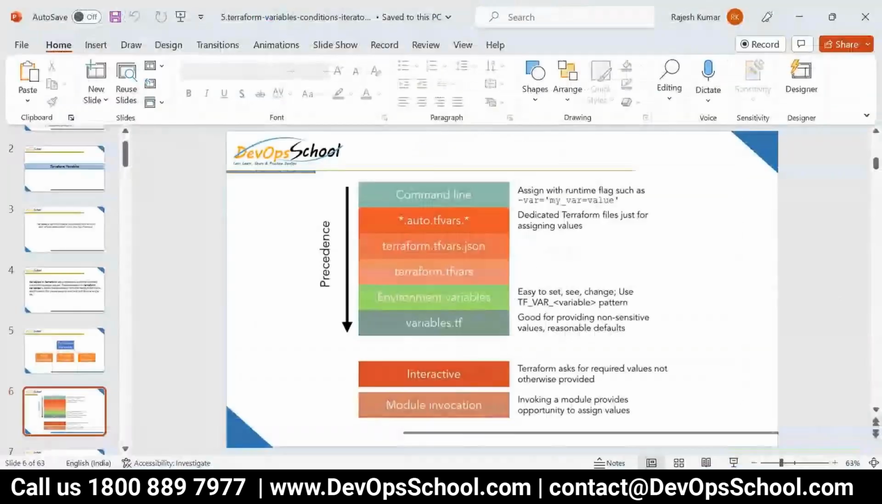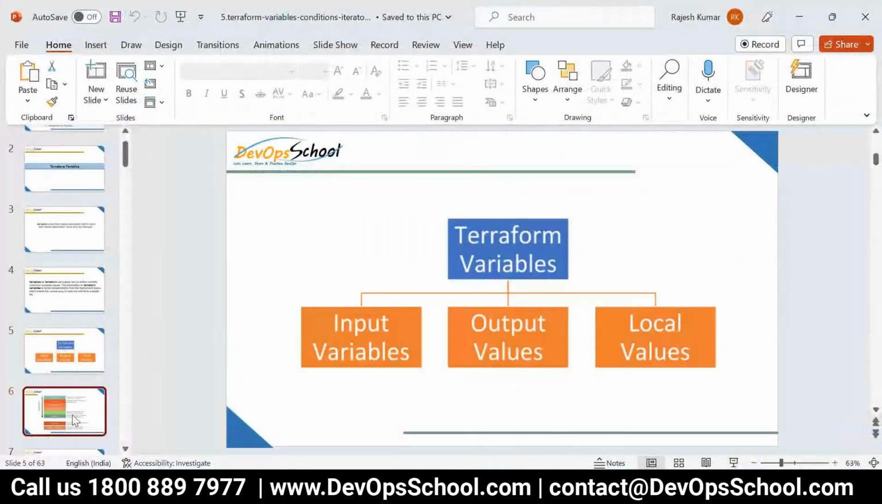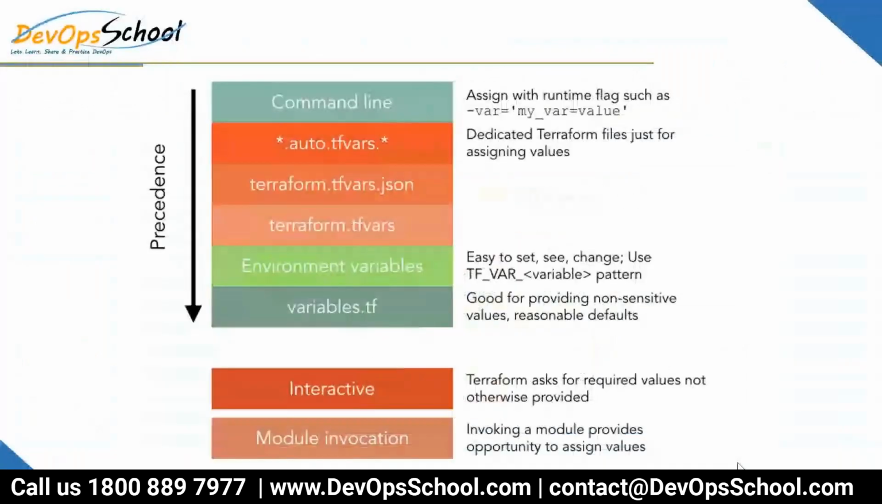So now let's discuss the variable. This slide is very important. These slides will give you lots of knowledge actually. First question, if you're asking me, Rajesh, I want to declare the variable. Where can we declare the variable? The answer is command line, environment variable, and variable.tf. Variable.tf means any tf file in which you can declare the variable.